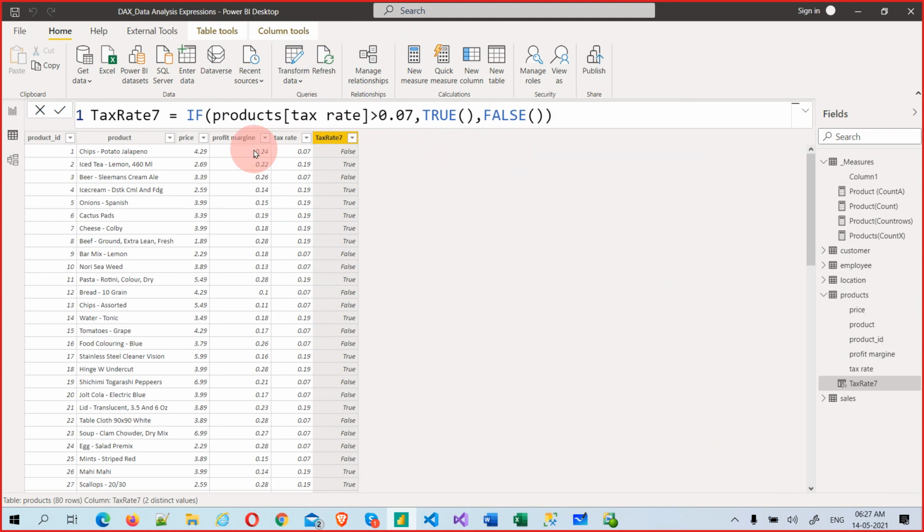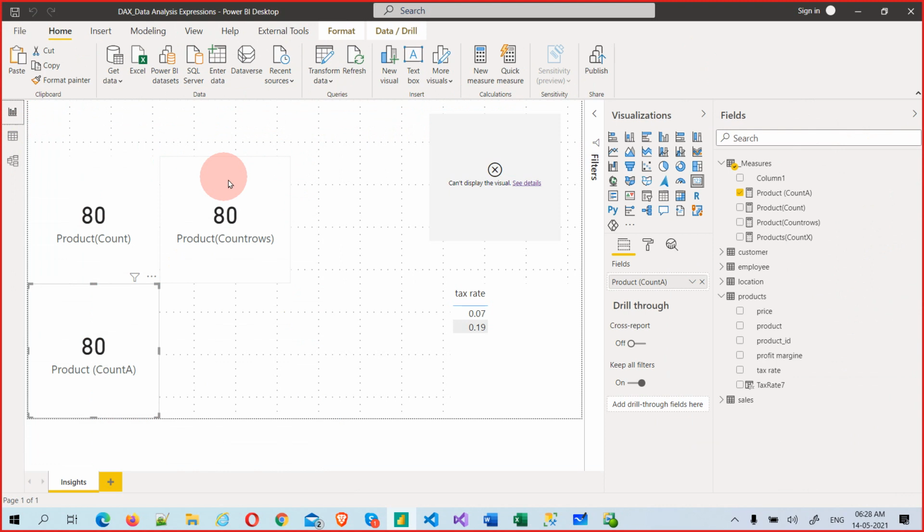So it will validate this if condition. Now I'm not talking about the if condition at this moment, but I'm just telling you the if condition is a common condition anywhere. If something is correct, then give a true value, otherwise a false value. Or if you want to give any other meaning, it will give something like that. But let's do that on the count. The tax rate 7. We will count how many trues came, how many falses came. So that could be my scenario.